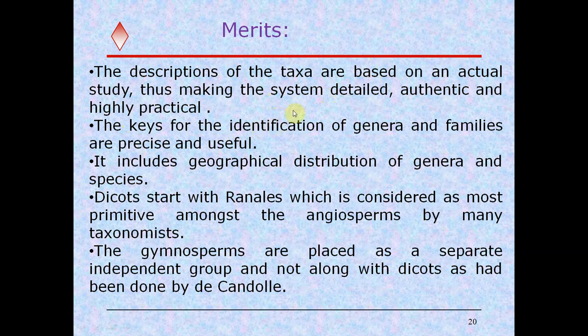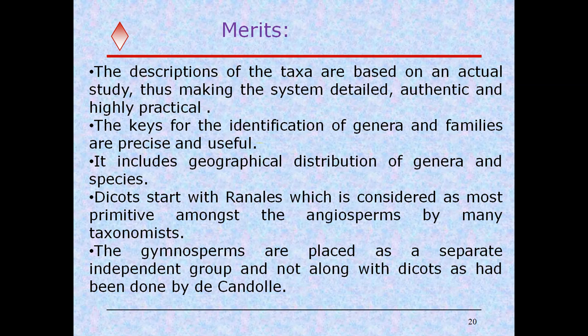So it continues to be followed in several countries including India. And the keys for the identification of genera and families are very precise and useful, making identification very easy.